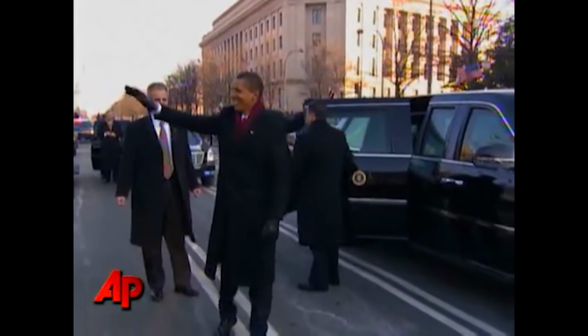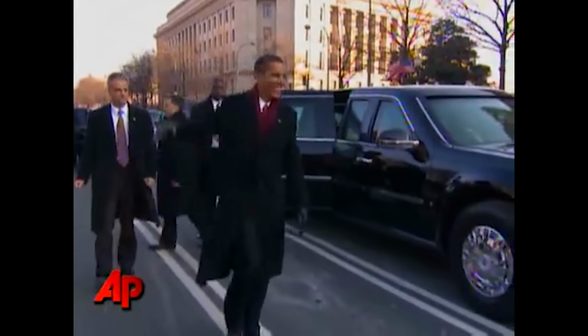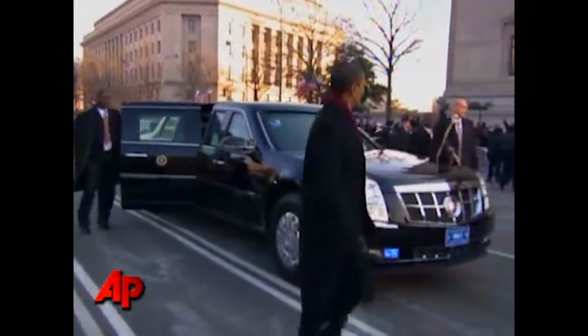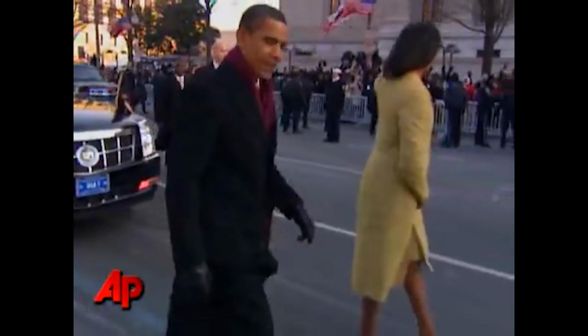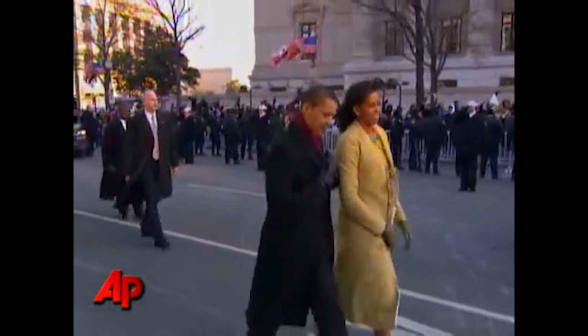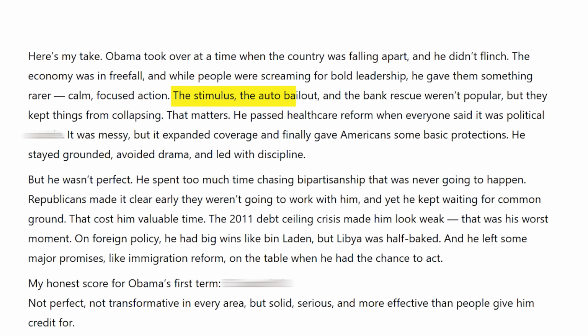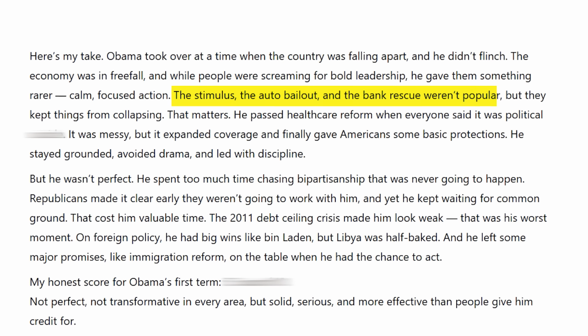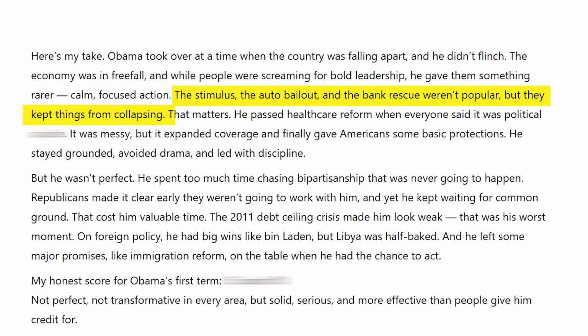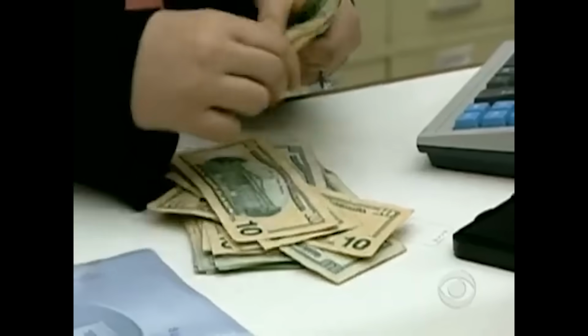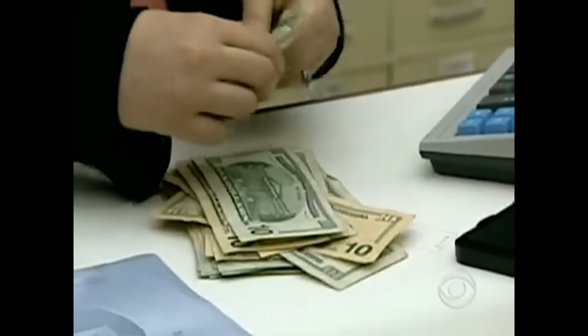Here's my take. Obama took over at a time when the country was falling apart and he didn't flinch. The economy was in freefall, and while people were screaming for bold leadership, he gave them something rarer: calm, focused action. The stimulus, the auto bailout, and the bank rescue weren't popular, but they kept things from collapsing. That matters. He passed healthcare reform when everyone said it was political suicide. It was messy, but it expanded coverage and finally gave Americans some basic protections. He stayed grounded, avoided drama, and led with discipline.